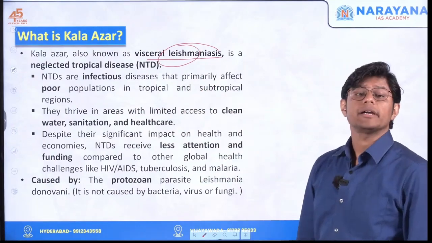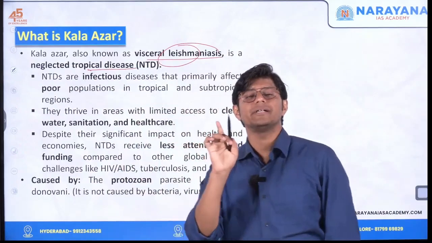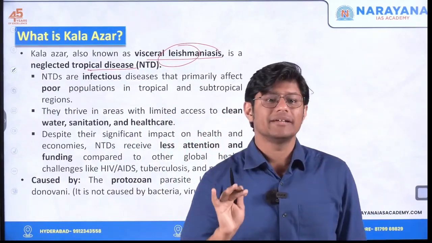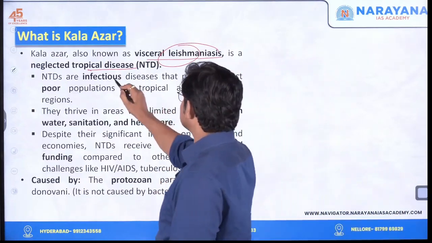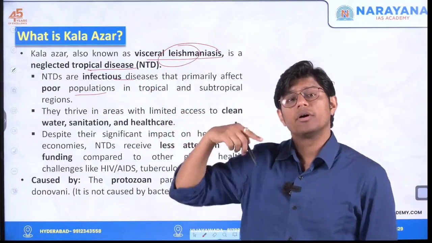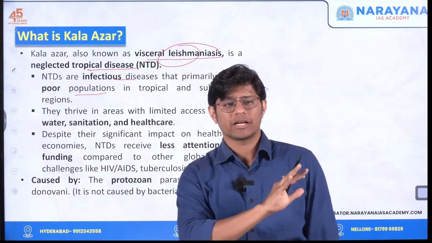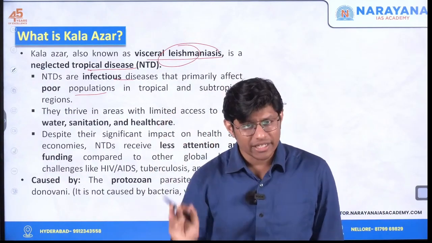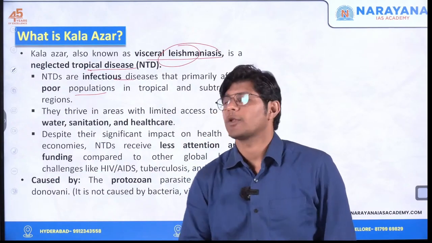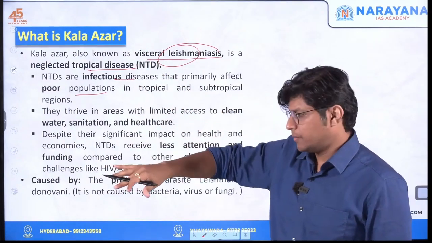Not important, but important is to remember that it is a neglected tropical disease. It is a tropical disease. This disease is endemic in the tropical region. It's an infectious disease that primarily affects the poor populations. Now, this is a result of what? Because of unhygienic places. The places which are not clean, where there is no healthcare facility, where the sanitation is poor, these regions are the epicenter of the Kala Azar disease, which means it affects majorly the poor people.